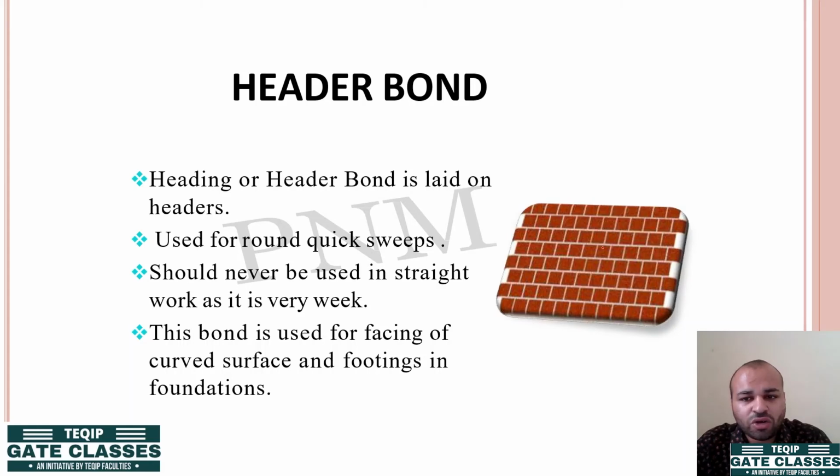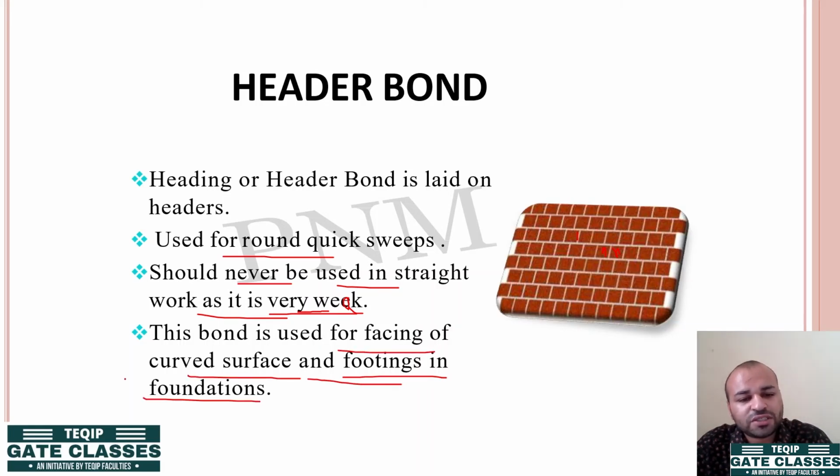So here you can see all the headers are placed in all the courses, and again it has been taken care that the vertical joints don't come above one or another. Okay, now it is used for round quick sweeps. It should never be used in straight work as it is very weak. It is weak, मतलब structurally weak रहता है ये. Now this bond is used for facing of curved surfaces and footings in foundations. ठीक है, तो ये इसका use case है.